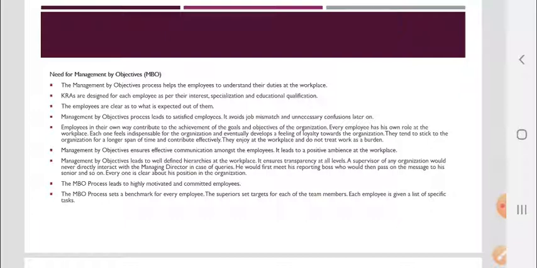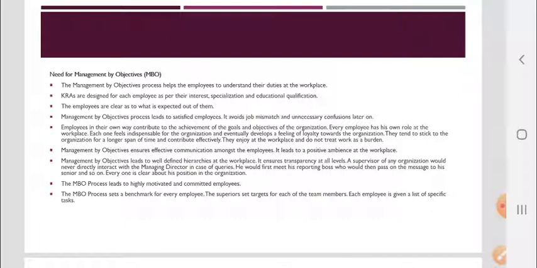Employees, in their own way, contribute to the achievement of the goals and objectives of the organization. Every employee has his own role at the workplace. Each one feels indispensable for the organization and eventually develops a feeling of loyalty towards it. They tend to stick to the organization for a longer span of time and contribute effectively. They enjoy the workplace and do not treat work as a burden.